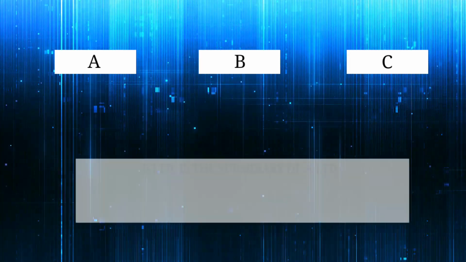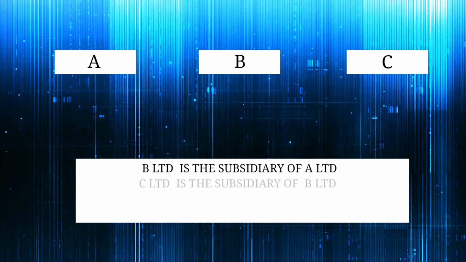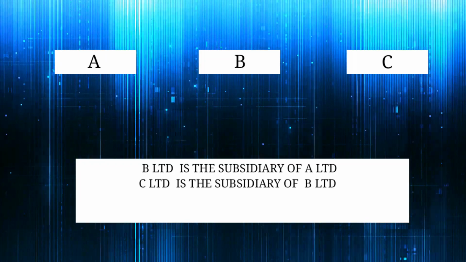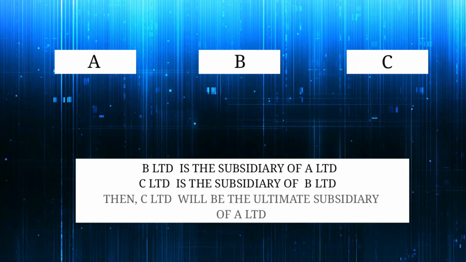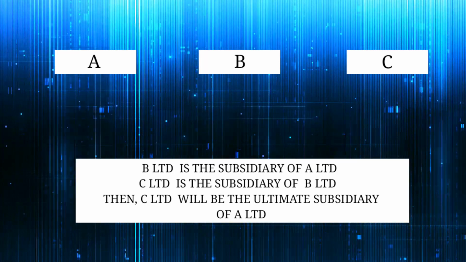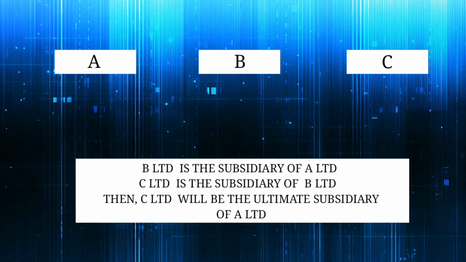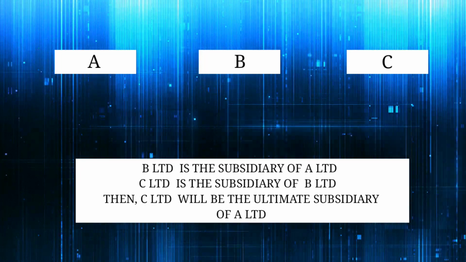Here B Limited is the subsidiary of A Limited and C Limited is the subsidiary of B Limited. So the ultimate subsidiary of A Limited is C Limited. That is what is being explained here. That is, C Limited is also the subsidiary of A Limited.